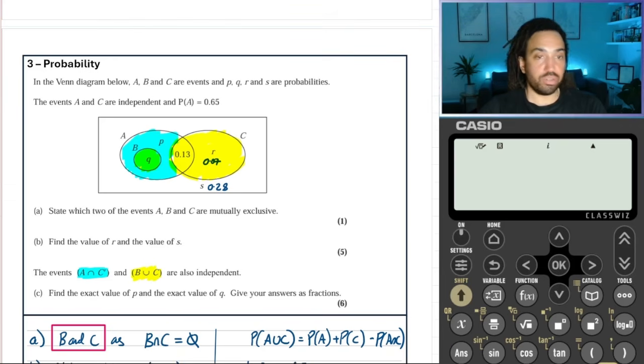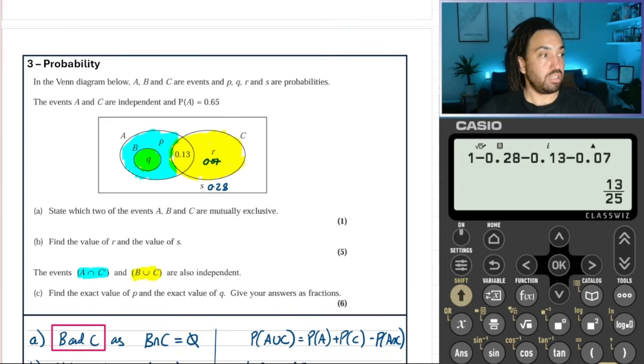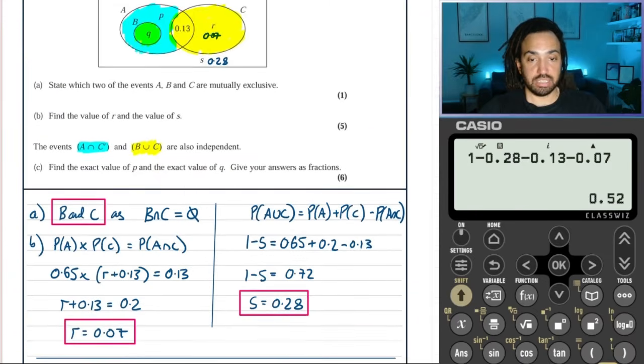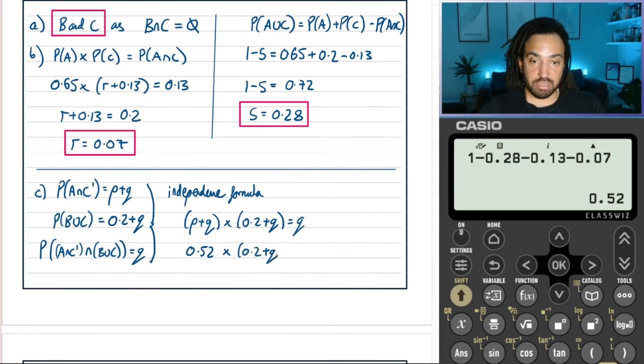So if we do 1 minus this, and this, we get 0.52. Okay, so we know that. So let's use that. So we do 0.52 there, and we're going to multiply that by this still, and it's going to equal that.